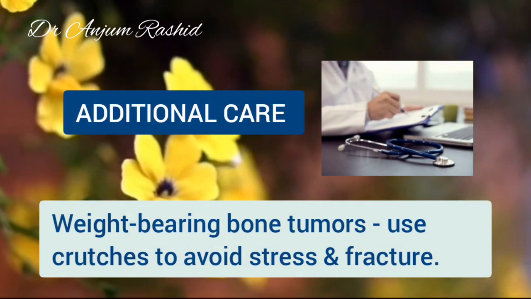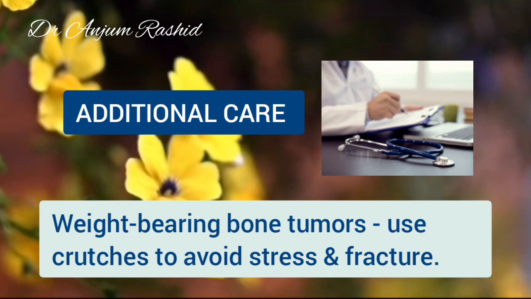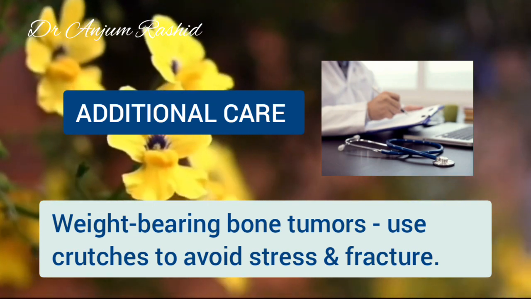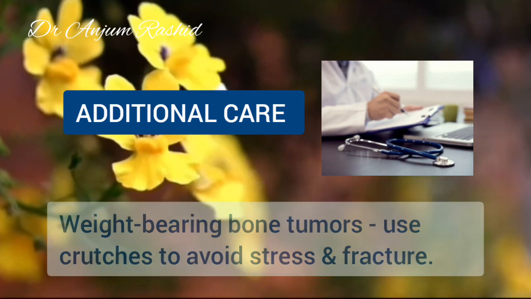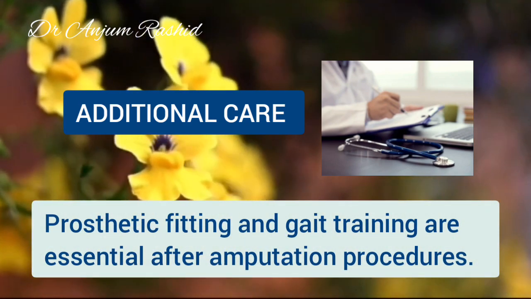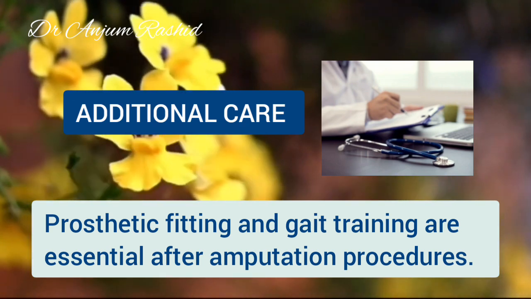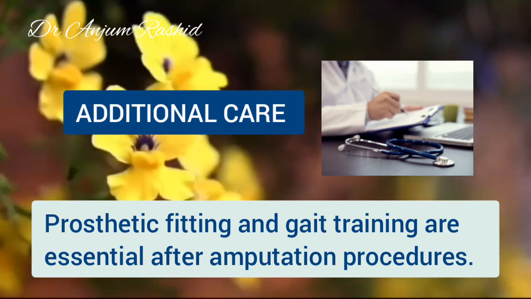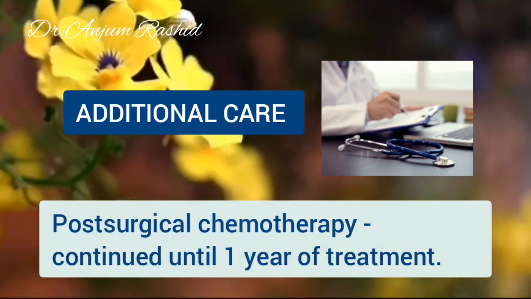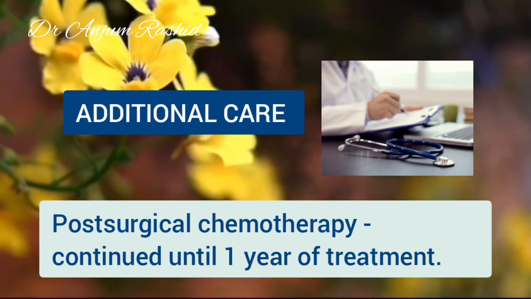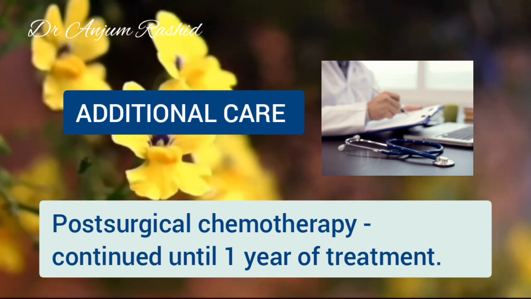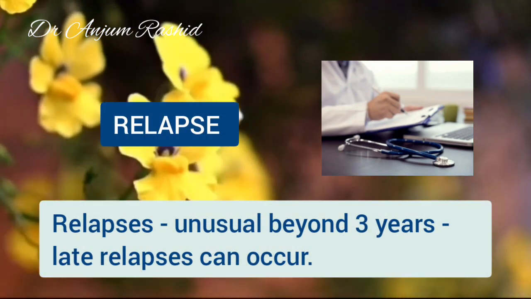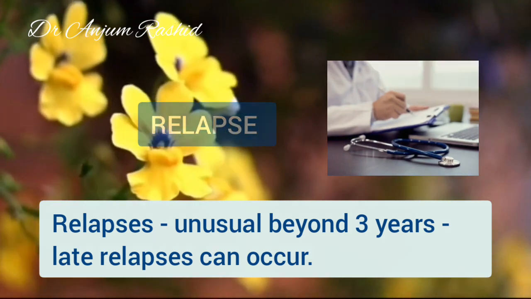Now, before the definitive surgery, patients with tumors on the weight-bearing bones should be instructed to use crutches to avoid stressing the weakened bones and causing a pathological fracture. Now, for patients who require amputation, early prosthetic fitting and gait training are essential to enable the patient to resume normal activities as soon as possible. Now, post-surgical chemotherapy is generally continued until the patient has received 1 year of treatment. Relapses are unusual beyond 3 years, but late relapses do occur.